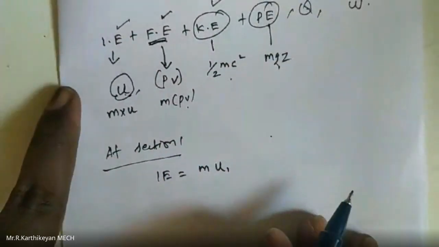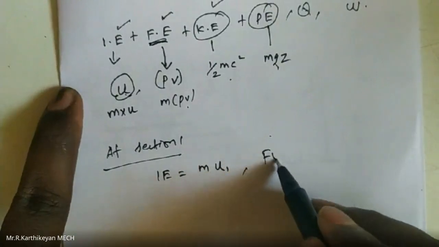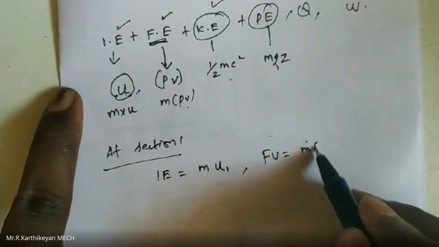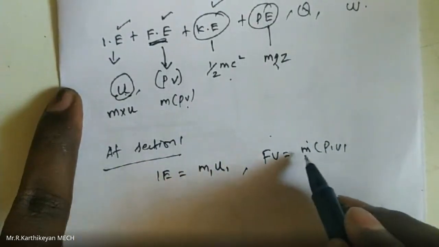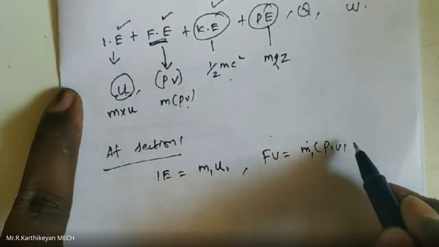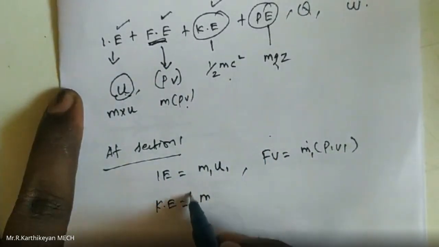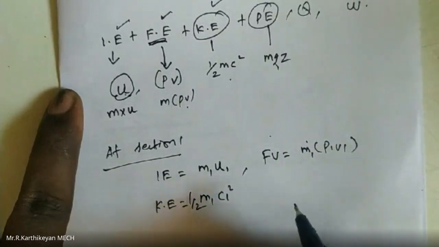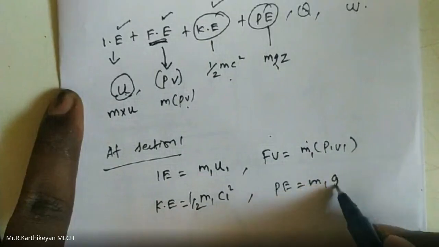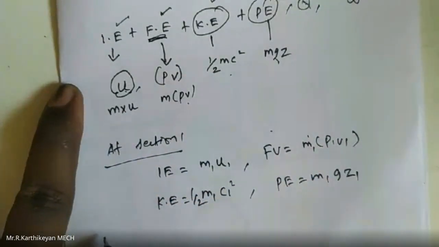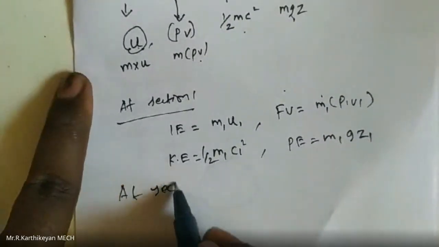So at section 1, the internal energy is m1 into u1, and the flow energy is m1 into p1 v1. The kinetic energy is half into m1 into c1 squared, and the potential energy is m1 into g into z1.